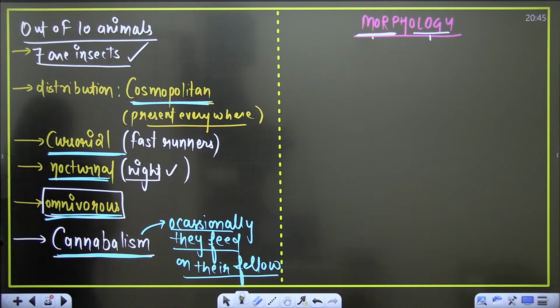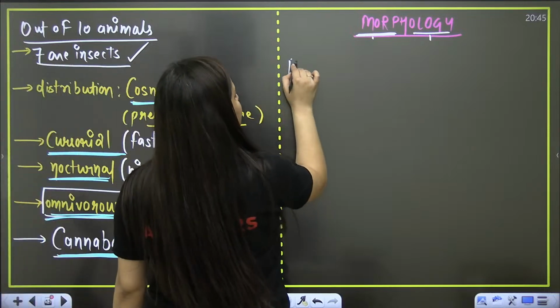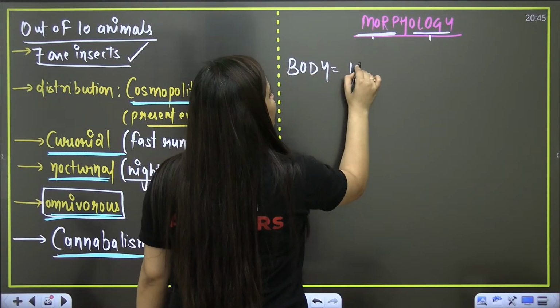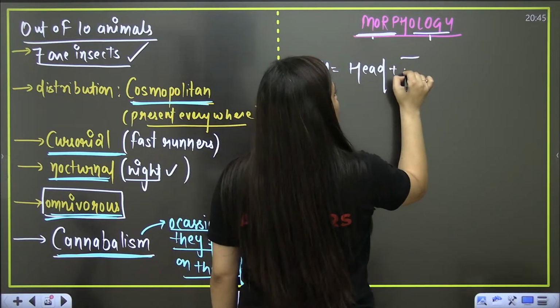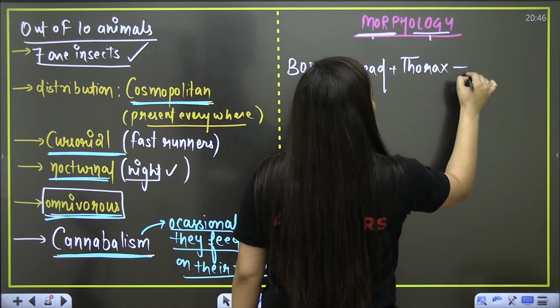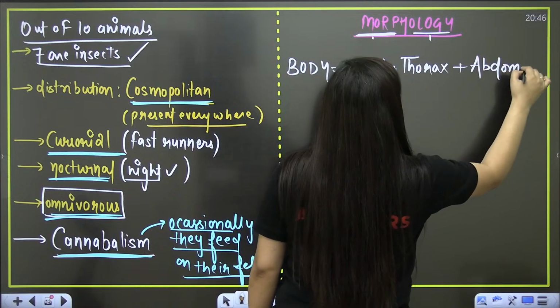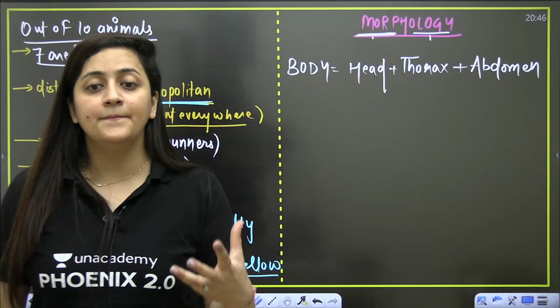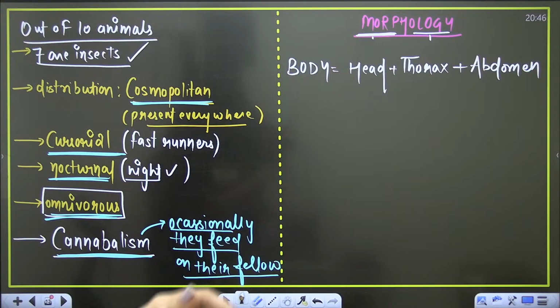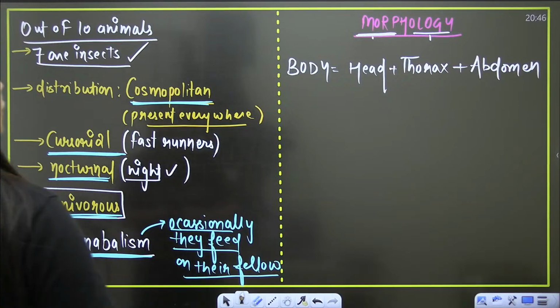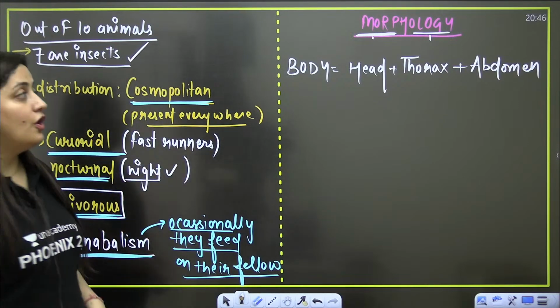So let's start with the body parts. You know that the body is divisible into three parts: head, thorax and abdomen. These are the three main parts. Everyone please mention it in the chat section, quickly. Yes, so the body is divisible into head, thorax and abdomen.